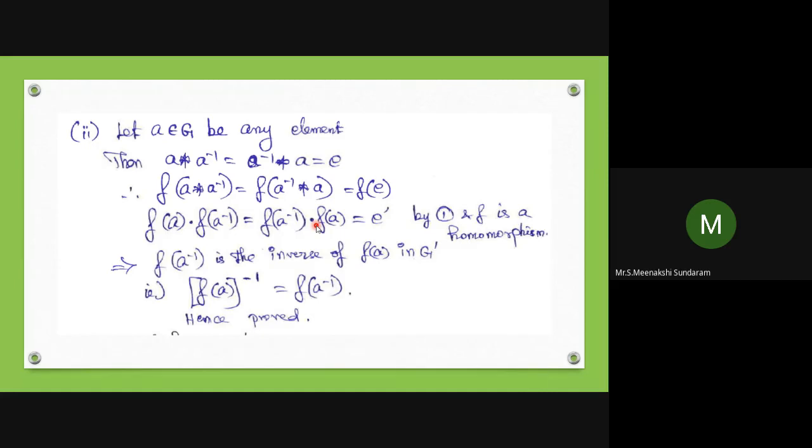Then the product of two elements equal to identity, then one should be the inverse of the other. So F of A is the inverse of F of A inverse, or F of A inverse is the inverse of F of A. Therefore, I can write F of A inverse equal to F of A the whole inverse.